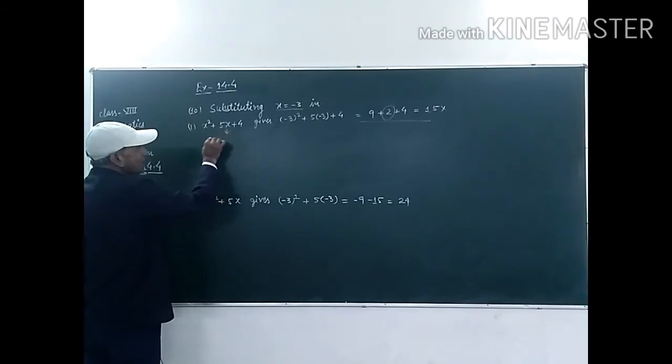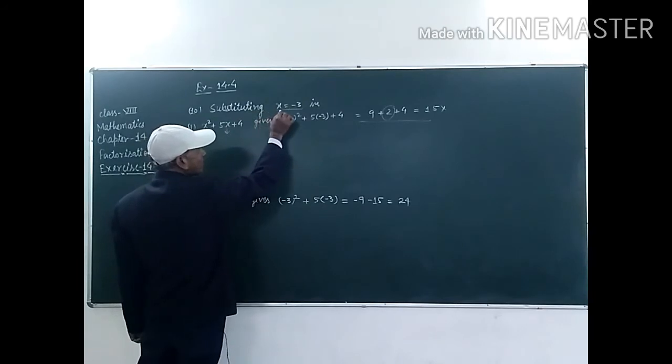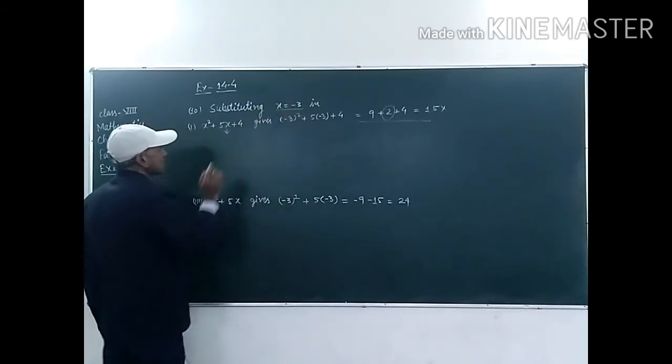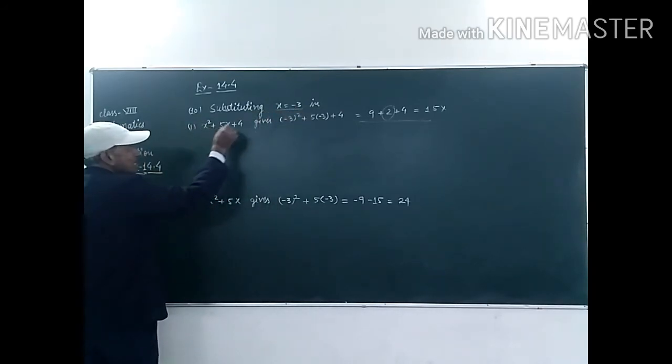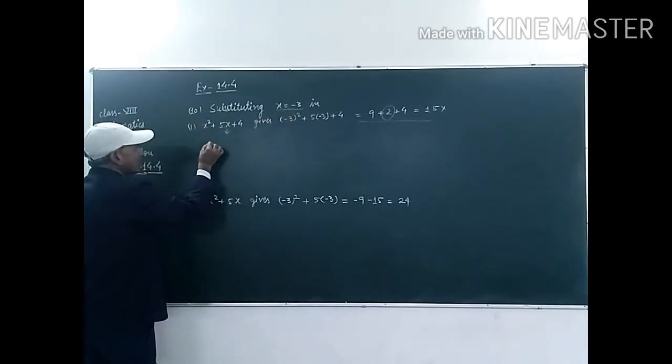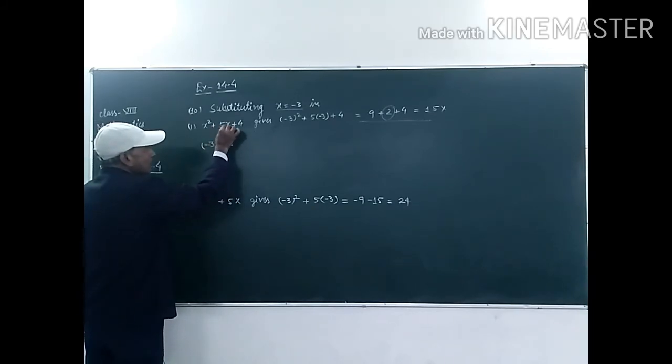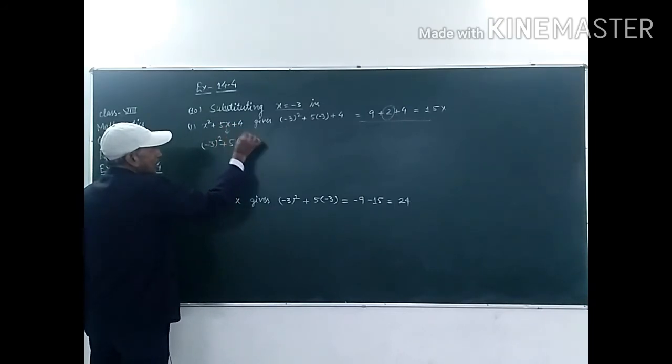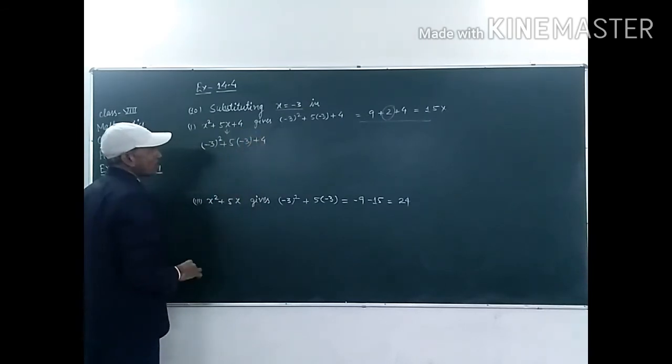So, students, we have to solve this expression by substituting the value of x in it. So, in place of x we have to write minus 3 whole square plus 5 into, in place of x we again put the value of minus 3, plus 4.